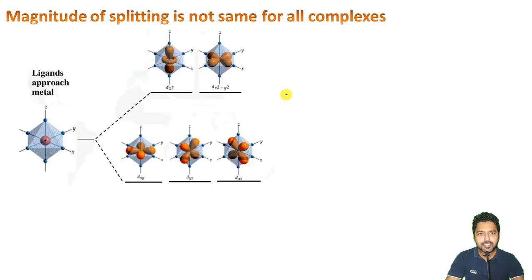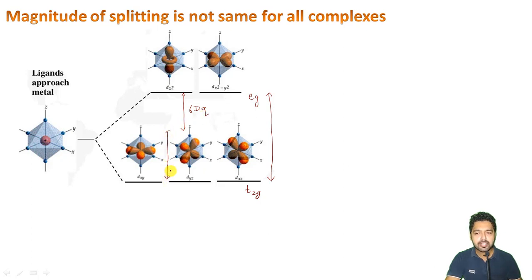Okay, now next: the magnitude of the splitting is not the same for all complexes. So we have seen that this splitting of the degenerate d orbitals is known as the crystal field splitting. And as far as octahedral complexes are concerned, we get a t2g set here and an eg set here, right? On one side this is 6 Dq above the barycenter line, and this is minus 4 Dq below the barycenter line, okay?